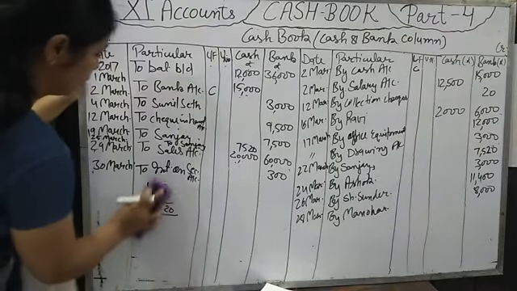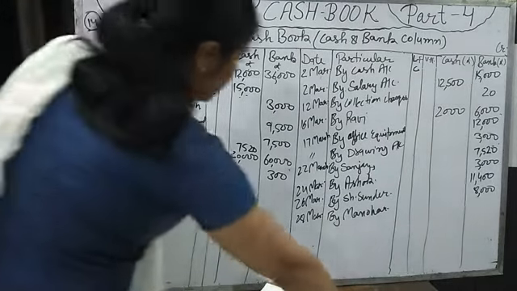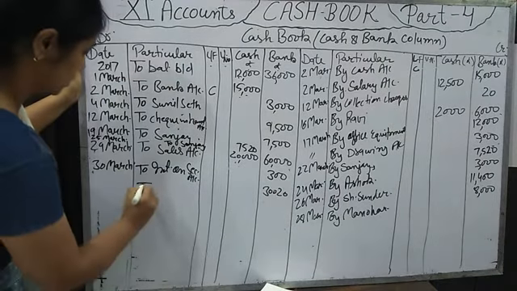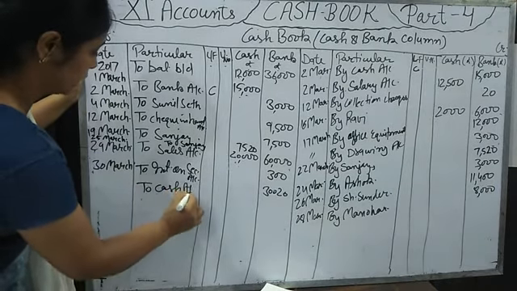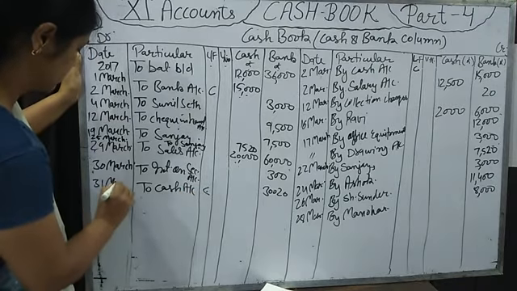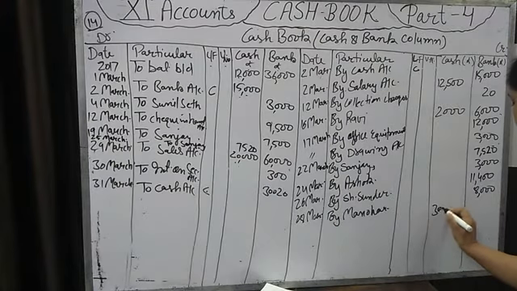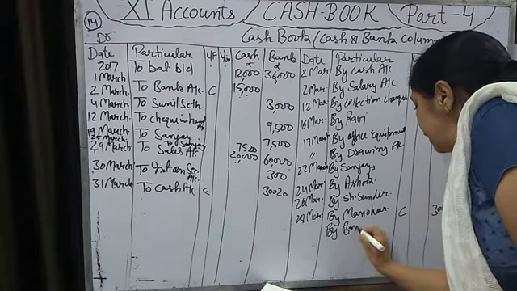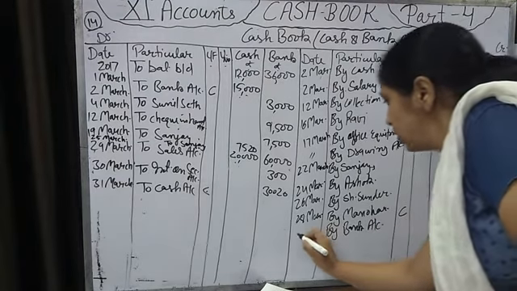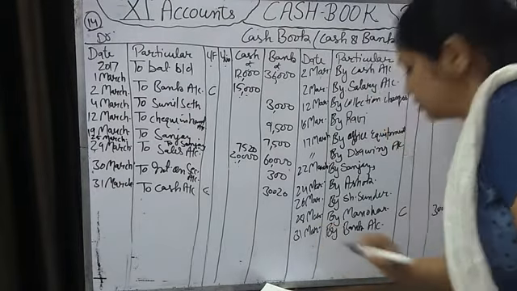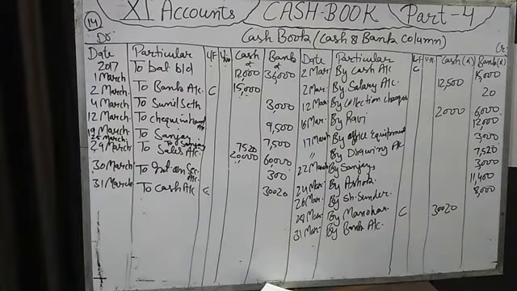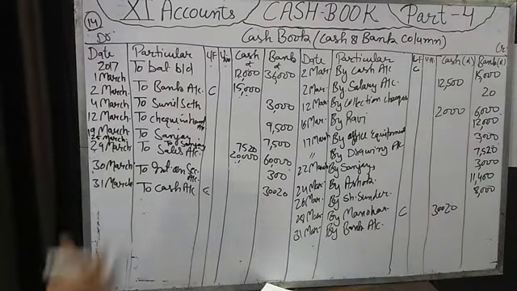So for this amount we will pass a journal entry. We are depositing, so the bank balance will increase by 30,020 rupees. From where? Cash. This is a contra entry on 31st March. Cash is going, so on the credit side we will write 30,020 rupees, by where cash is going? By bank account on 31st March. Okay. After that we will find out the total of the four columns.